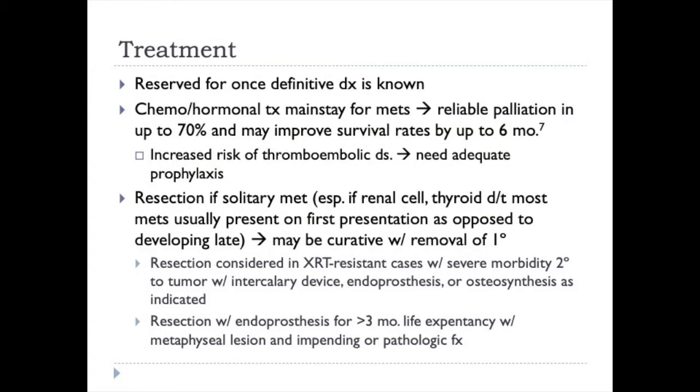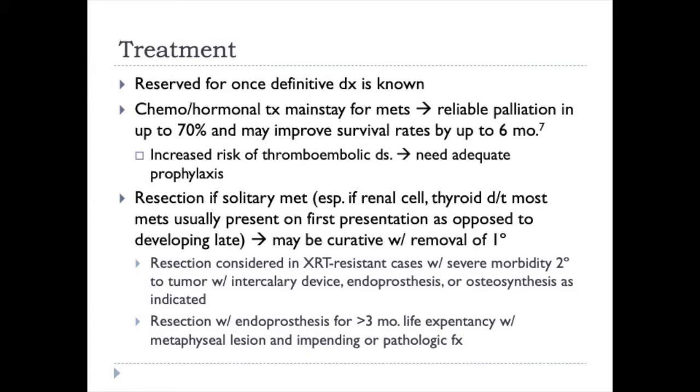Treatment really is reserved for once the definitive diagnosis is known. If you don't have the definitive diagnosis, you have to go back to that workup and possible biopsy. Chemotherapy or hormonal treatment are the mainstay for metastatic disease. They provide reliable palliation in up to 70% of patients and may improve survival rates by up to 6 months or more depending on the disease and depending on tumor markers that may be targetable.